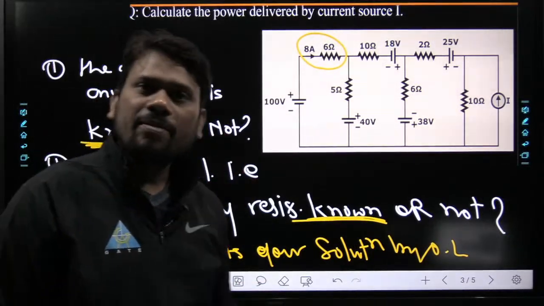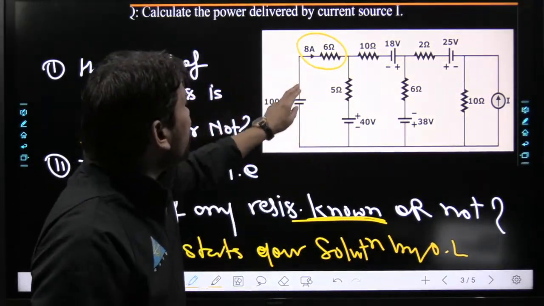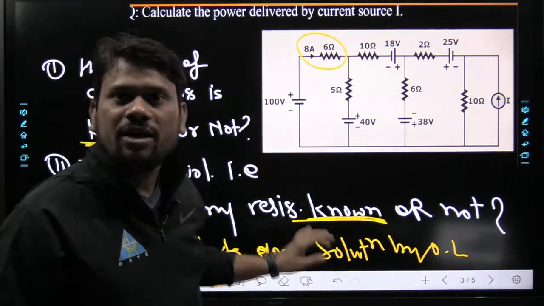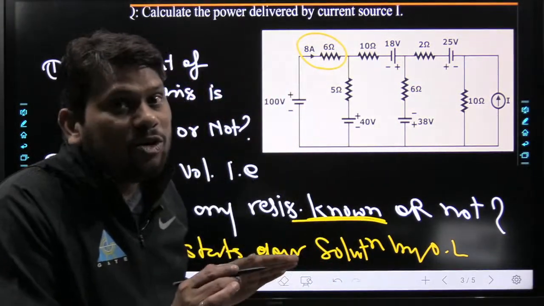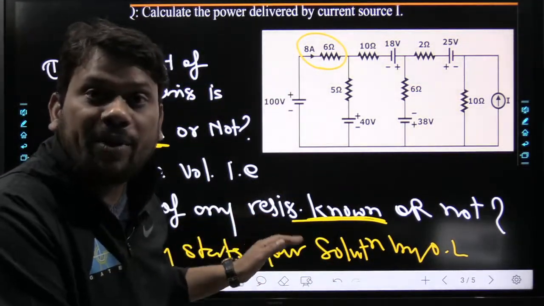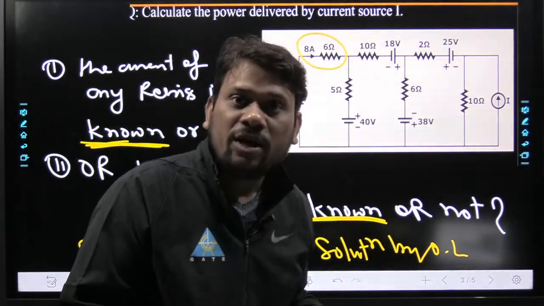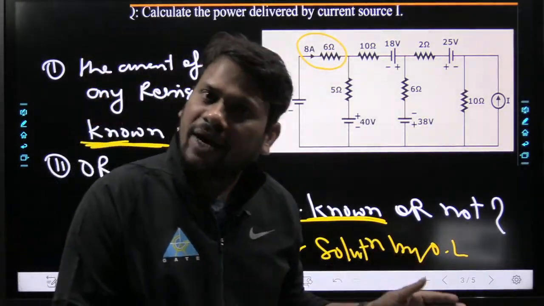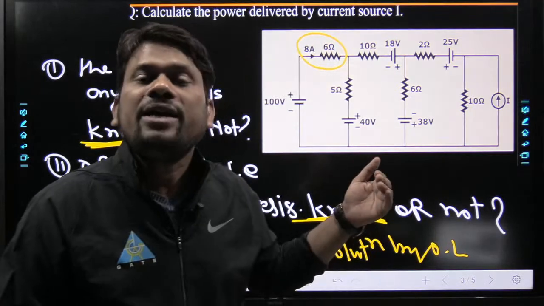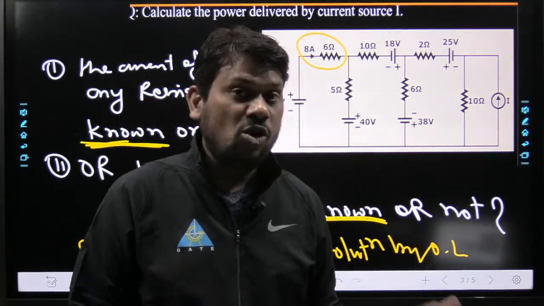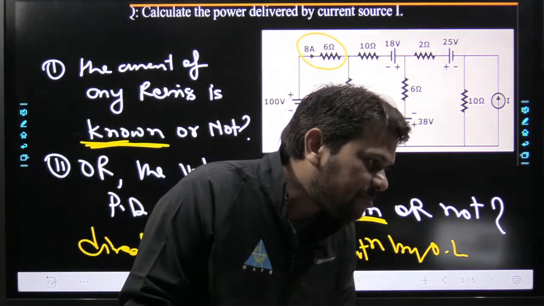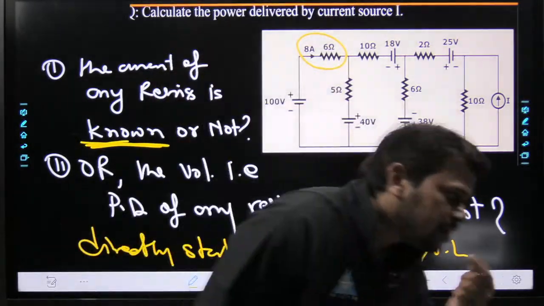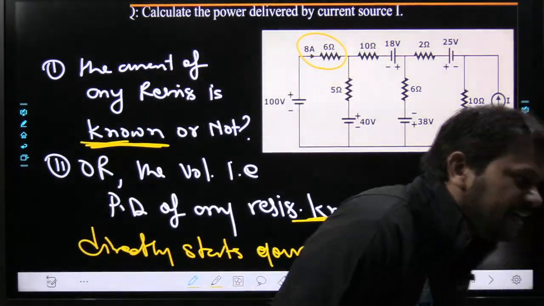This is the thing. Let us assume, my dear friend, this 8 ampere is not given. Then definitely we cannot begin the solution of this example just by Ohm's law. Then definitely either we require KCL, KVL or any other method, but definitely not Ohm's law. Hopefully this statement is also clear to all of you. Yes, very nice.